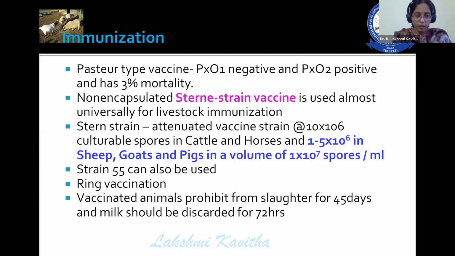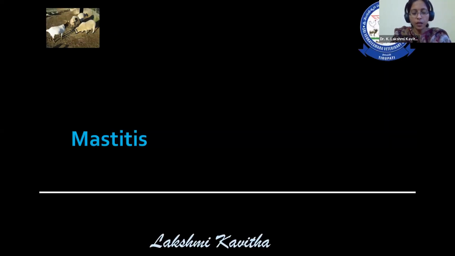You can go for a ring vaccination. And the vaccinated animals are prohibited from slaughter for 45 days and milk should be discarded for 72 hours. So these are all about the 3 important bacterial diseases in sheep and goat.